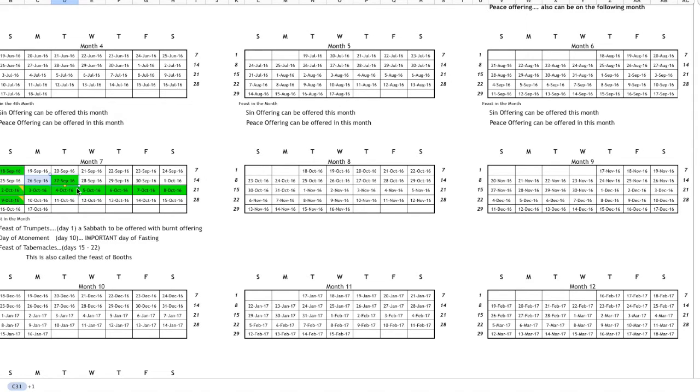It is the day we are supposed to scourge our souls. We are supposed to fast. That day is very important. It's also a Sabbath. Then the next 7 days is the Feast of Tabernacles from the 15th to the 22nd. And both the 15th and the 22nd are Sabbaths.